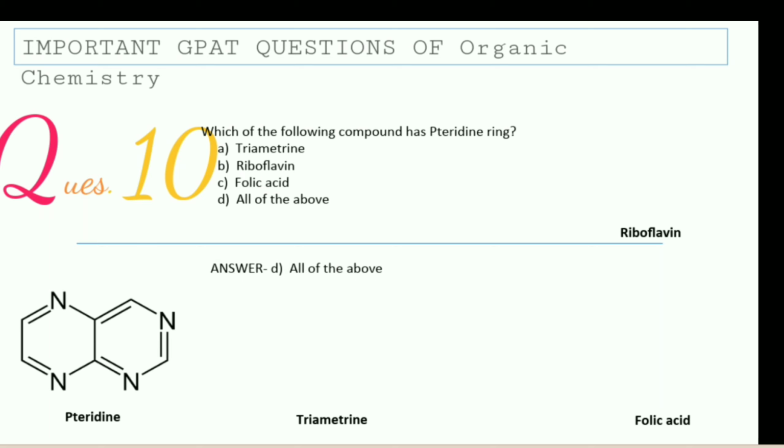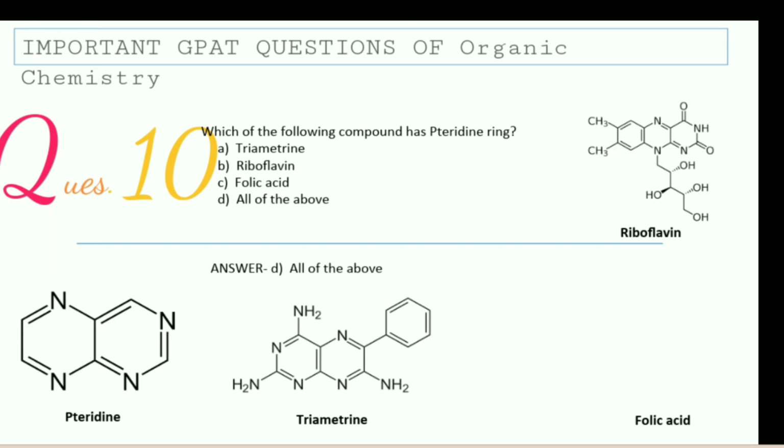Let's see the piperidine ring. So this is the piperidine ring, and as you can see, in trimetrexate this ring is present, in riboflavin this ring is also present, and in folic acid the piperidine ring is also available. So all three drugs have the piperidine ring, and the correct answer is all of the above.